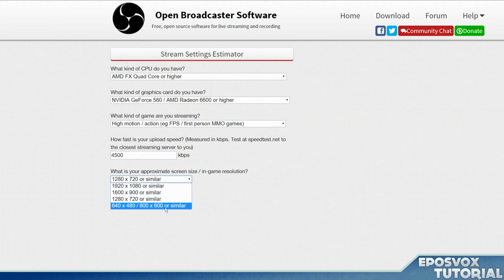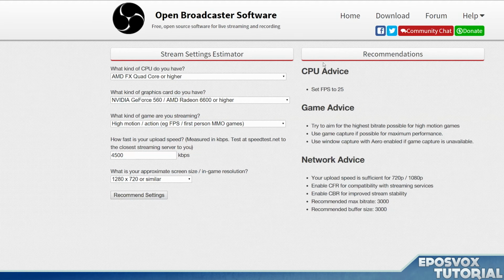But you could even do a 480p stream because it would still look really good as long as you have a decent bitrate. And then click recommended settings. It's going to give you some advice of what you can set. It says set your FPS to 25. I don't really agree with that because 30 is the standard, so that's really what you need anyway.